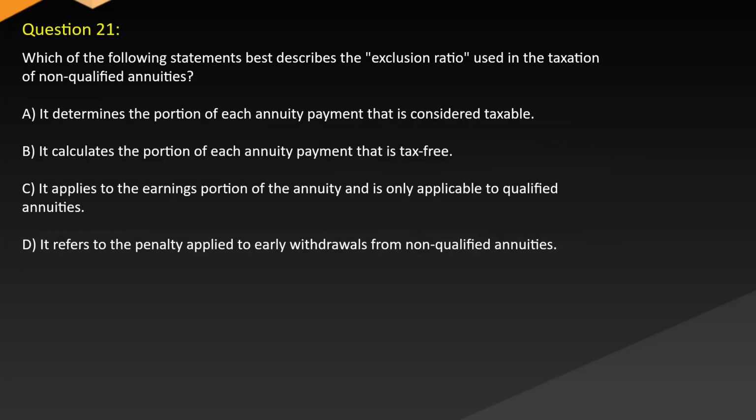Question 21. Which of the following statements best describes the exclusion ratio used in the taxation of non-qualified annuities? A. It determines the portion of each annuity payment that is considered taxable. B. It calculates the portion of each annuity payment that is tax-free. C. It applies to the earnings portion of the annuity and is only applicable to qualified annuities. D. It refers to the penalty applied to early withdrawals from non-qualified annuities.